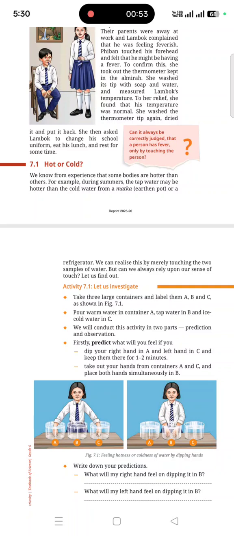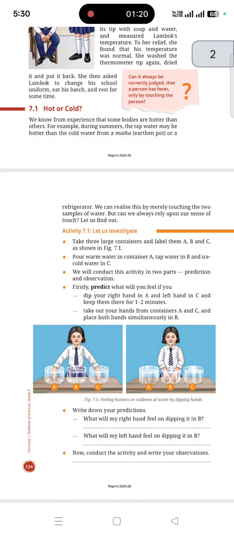What is temperature? First of all, it is the measure of the degree of hotness or coldness. After she observed that the temperature was raised, she concluded he is suffering from fever, so she made him take rest and leave from school. Can we always correctly judge that a person has fever by touching the person? We can observe the temperature, but in order to find the degree or the correct measurement, we will be using thermometers.